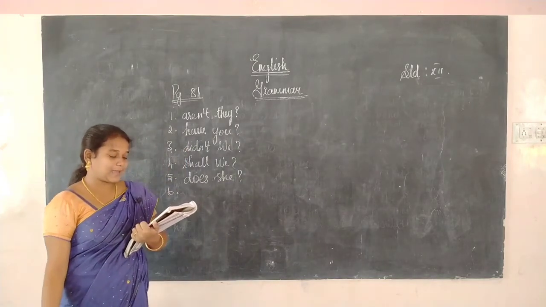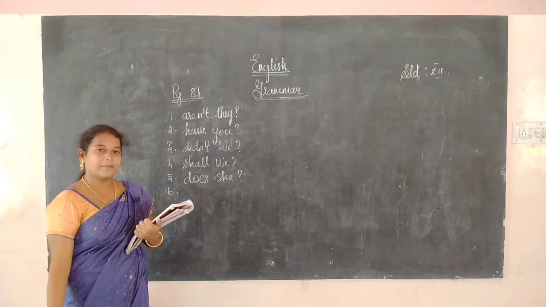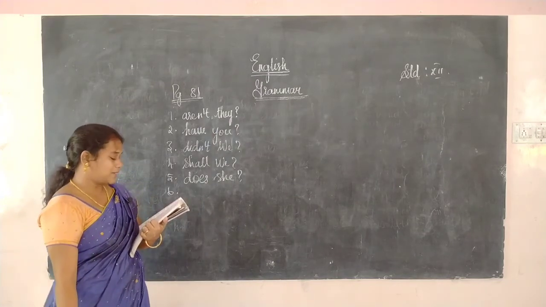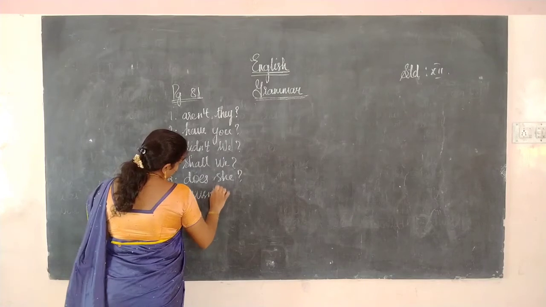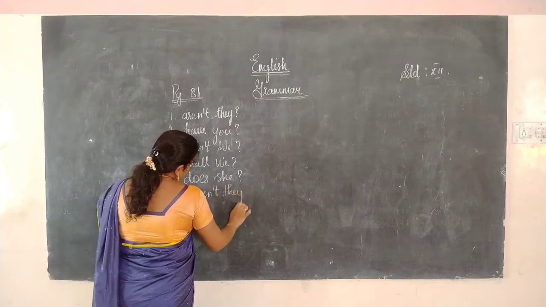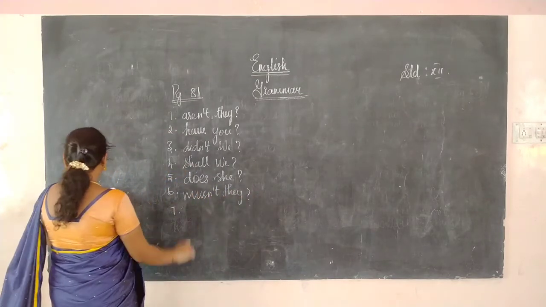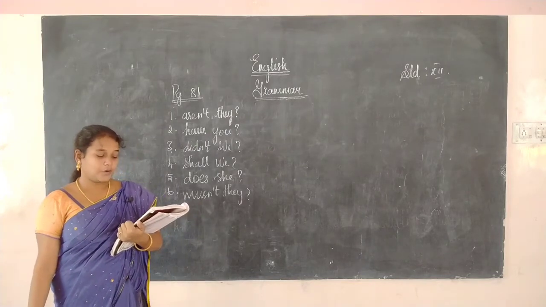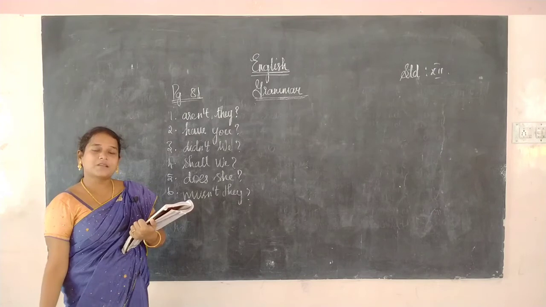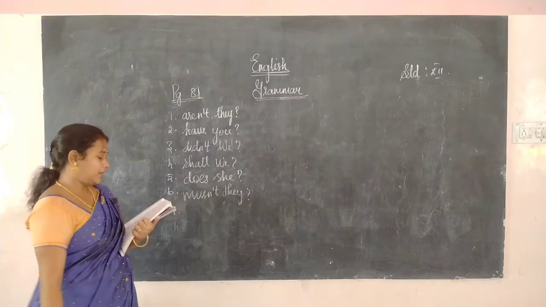Okay, next one. Somebody must build the cat. Somebody means we have to supply they. So must, mustn't they. Okay. Next, the seventh one. Anita never comes late to office. So never, negative; comes, verb plus s. So does she.